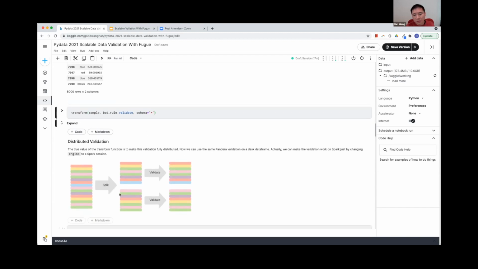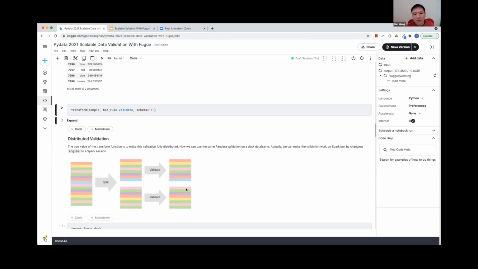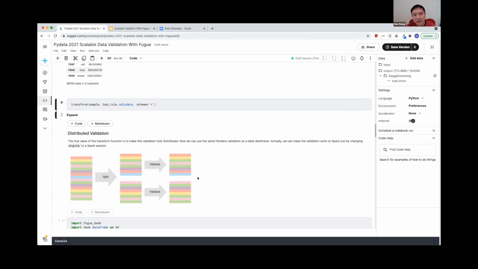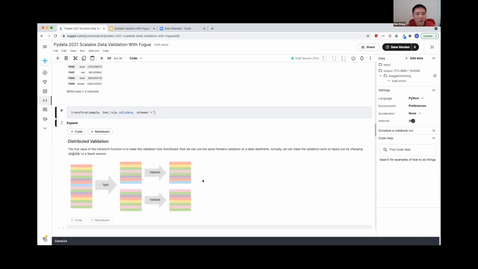If we use a distributed computing framework as our backend for transform, this is what will happen. This is the original data frame, and it will be split into small partitions based on the default behavior of that computing framework. Then for each partition, we will run this validate function to validate just this partition. And if everything is fine, we will just return the original data frame.